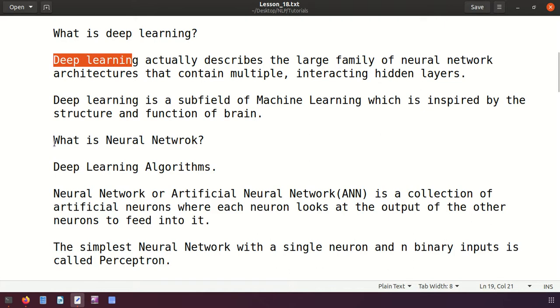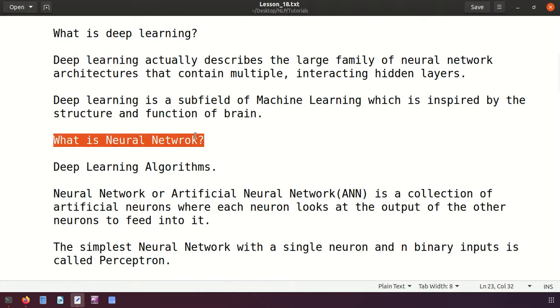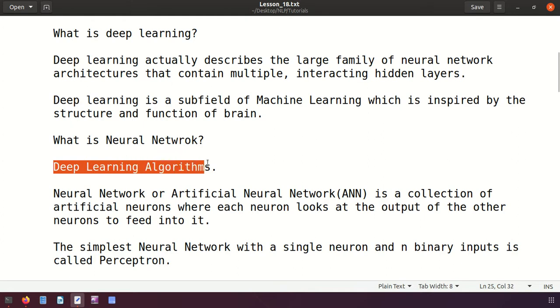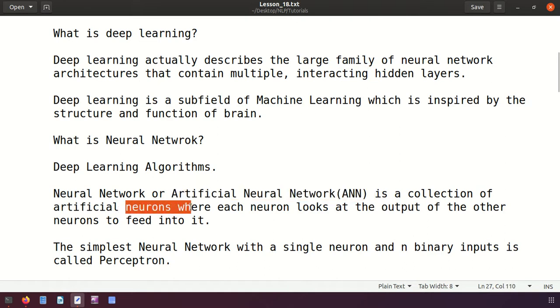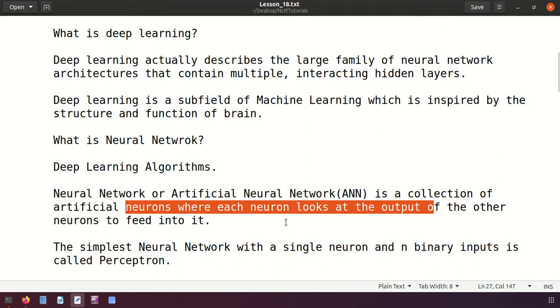Now let's see what a neural network itself is. In short, we can say neural networks are nothing but deep learning algorithms. Or we can call it an artificial neural network, a collection of artificial neurons where each neuron looks at the output of the other neurons to feed into it.